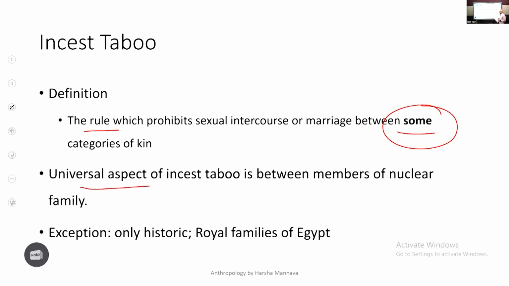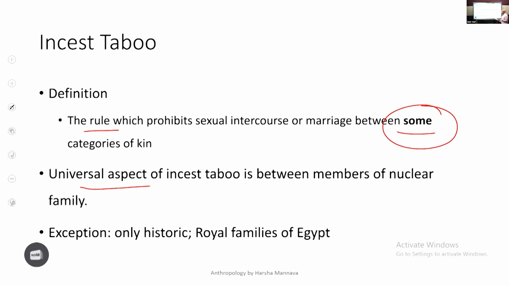Incest taboo within the nuclear family is universal. Outside the nuclear family it is cultural, isn't it? Within the nuclear family, incest taboo is universal, that is, it is found in every society. But outside the nuclear family, incest taboo is cultural. That is, in some cultures, it is there only for the nuclear family. You can marry cousins. In some, not even cousins.